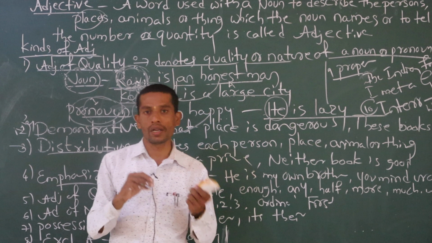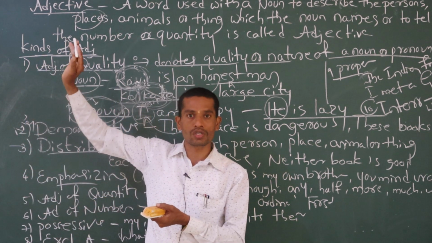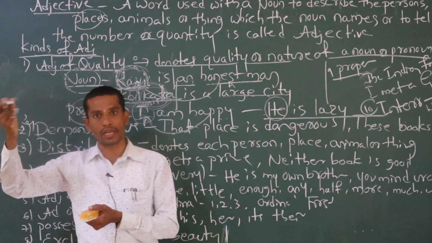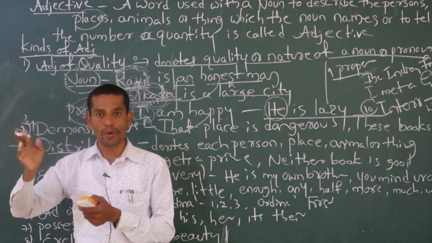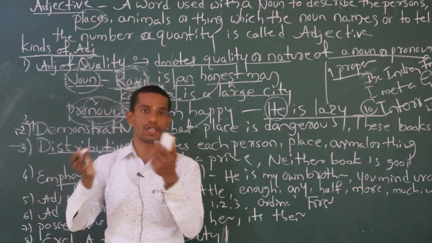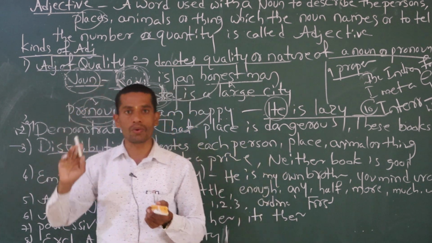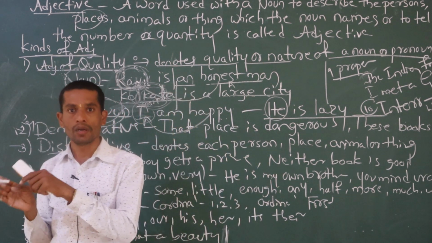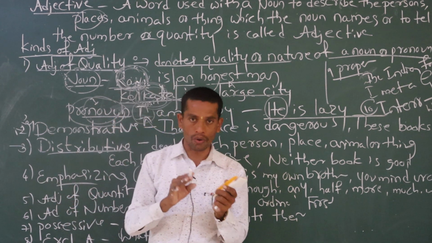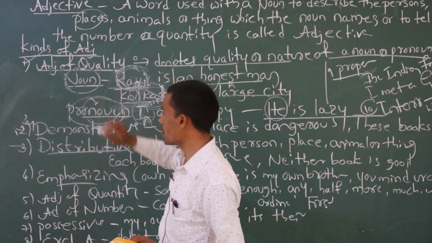However she is, however he is. So totally, the adjective of quality talks about whether they are good, whether they are bad, whether they are intelligent, whether they are dull, whether they are big, whether they are small. Whether that is a large city, whether that is a small city. So totally this adjective of quality talks about the condition of the noun and the condition of the pronoun. Okay. This is the first kind of adjective, adjective of quality.